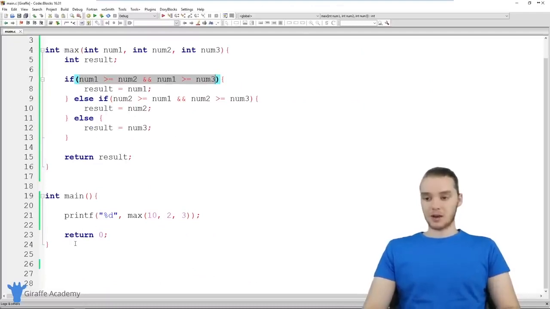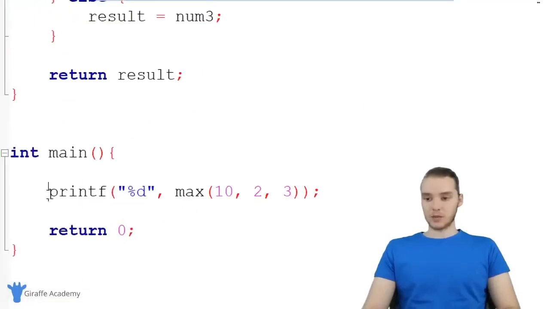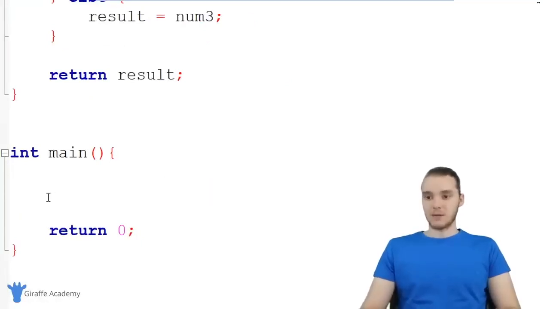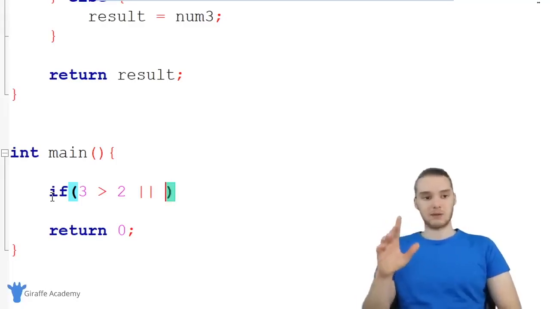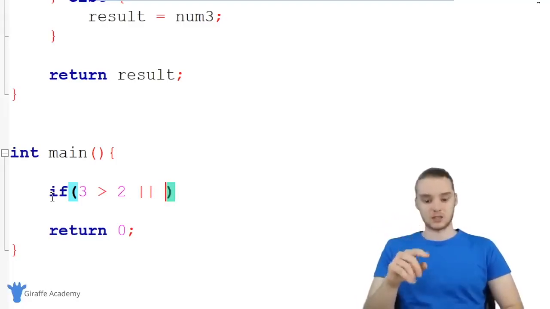Now, I want to show you guys a couple other things that we can do with these if statements. For example, I'm going to come down here and show you some of these. In addition to using that and, we can also use something called or. I'm just going to type out a simple if statement. I could say if 3 is greater than 2, and instead of using and like this, I can use or. An or is basically going to allow us to check two conditions, and the whole thing is going to be true if only one of those conditions is true.